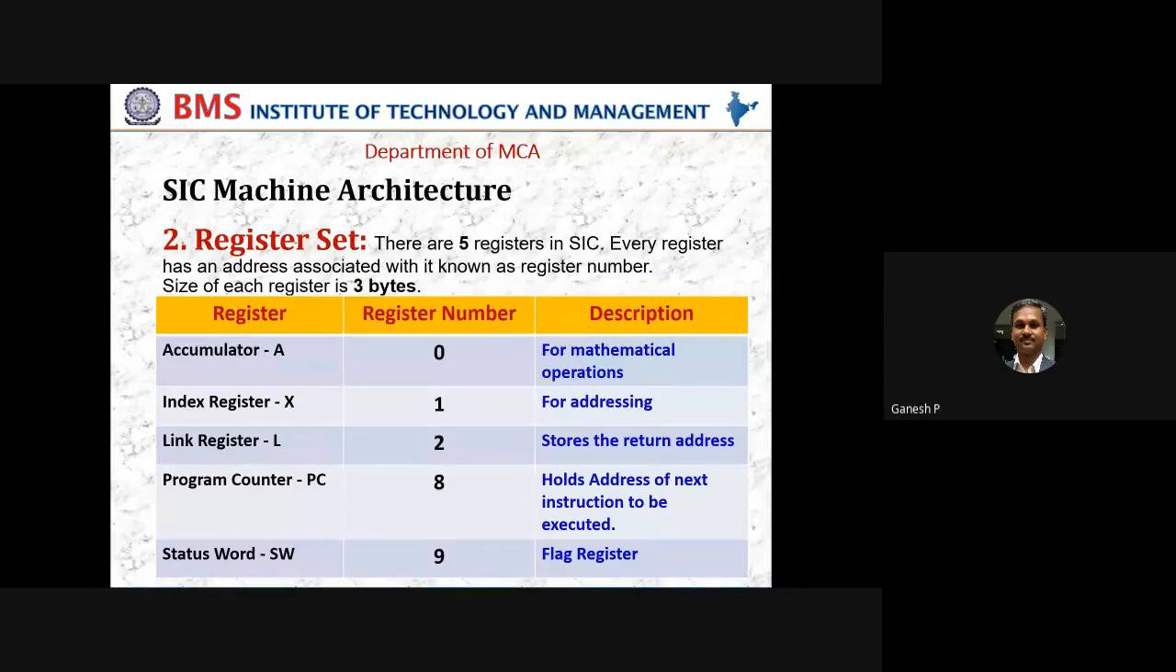The first one is register A, which is called the accumulator. Hope you have heard about this accumulator. This is a very, very important register in any processor. You go to any processor, however simple, you will have an accumulator. Without an accumulator, you cannot imagine a processor existing.